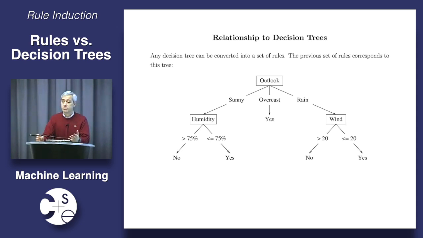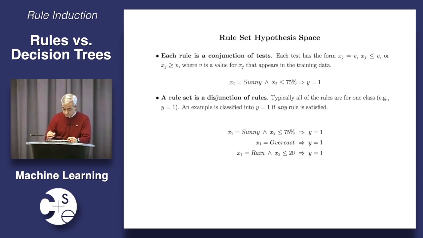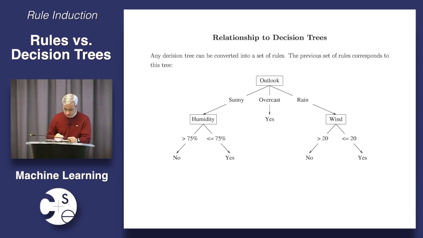How do I do that? Every leaf is a rule, and the conditions on that rule are the conditions on the path to that leaf. Okay. So in particular, the rules that we just saw are what you get from this decision tree, which is the one that we've been playing with all along, or something close to it. So going from decision trees to rules is easy.